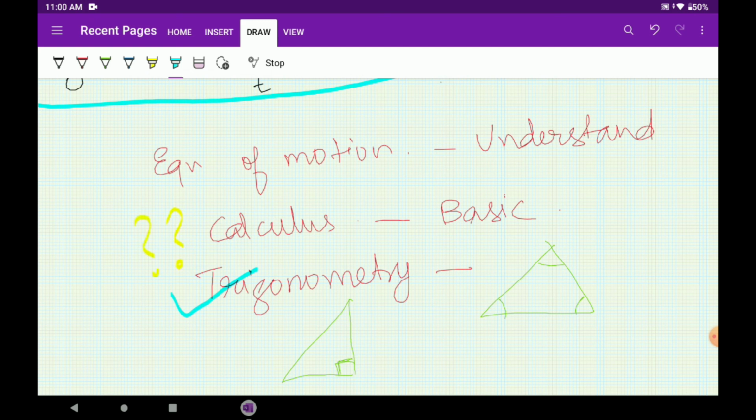Okay. So equations of motion we have to understand. Then freely falling bodies. We understood freely falling bodies. This might be a little difficult, but I am telling you it is nothing difficult. You just have to understand what is happening. For this, you don't stand on the roof of your building; you take a ball from the edge of your table and you throw it up and you see how it falls down. You will understand freely falling bodies very easily. So this is all about today's class.